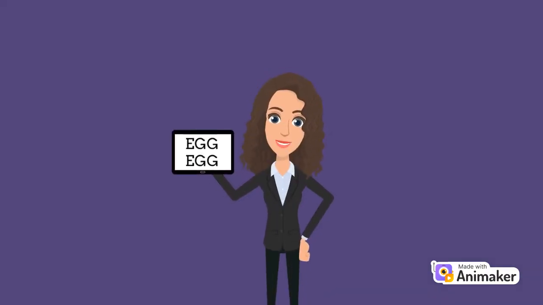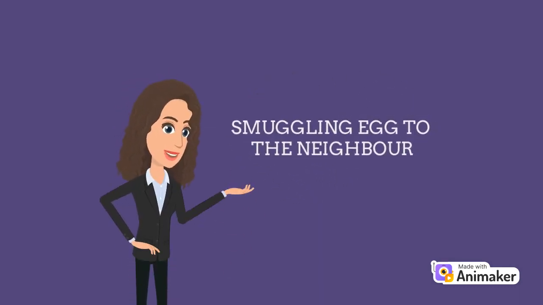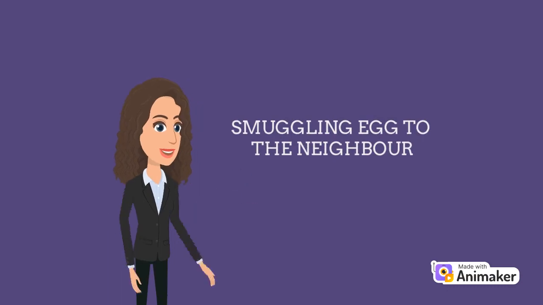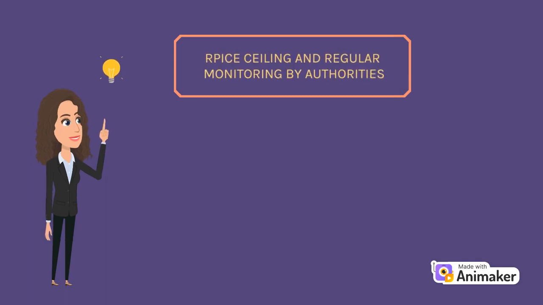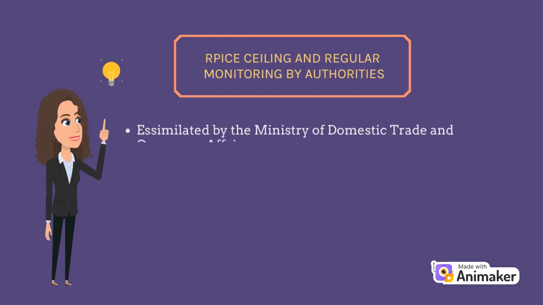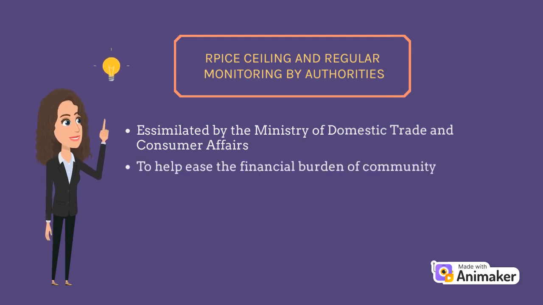Today, the issue of egg has become a popular topic among Malaysians. This is due to the smuggling of eggs to neighboring countries. The main way to overcome the problem of rising price of goods is to set a price ceiling and regular monitoring by the authorities. This price control method has already been assimilated by the Ministry of Domestic Trade and Consumer Affairs. Setting a ceiling price on egg is significant enough to help ease the financial burden of the community, especially the poor.